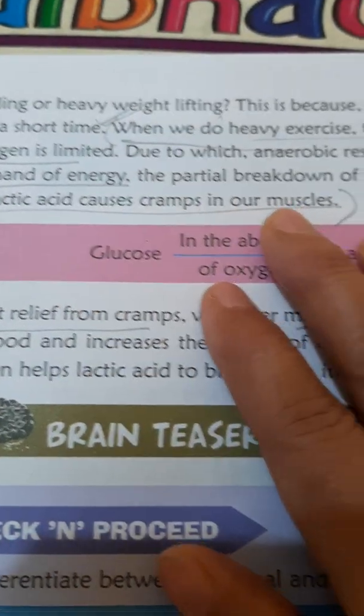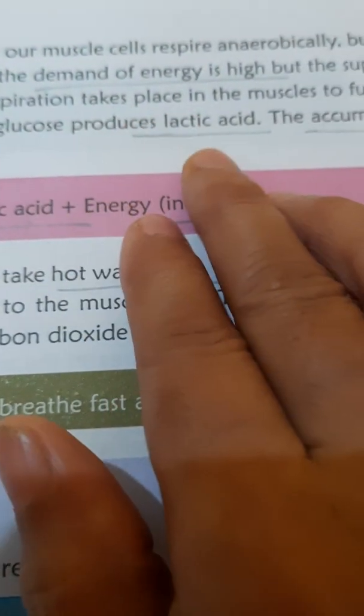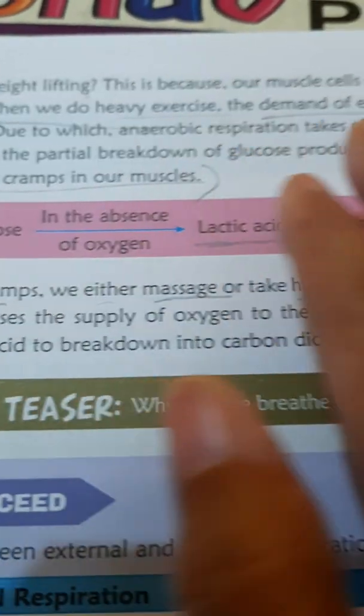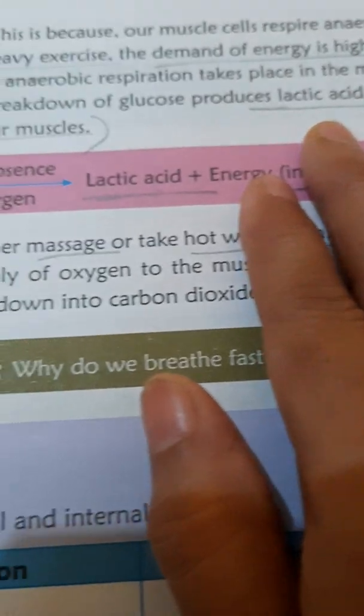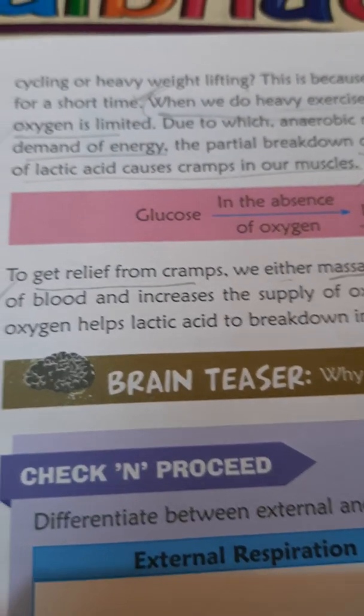At that moment, partial breakdown of glucose takes place and it produces lactic acid. The accumulation of lactic acid causes cramps in our muscles. That means lactic acid is deposited in the muscle cells and we suffer from muscle pain. This is called muscle cramps.